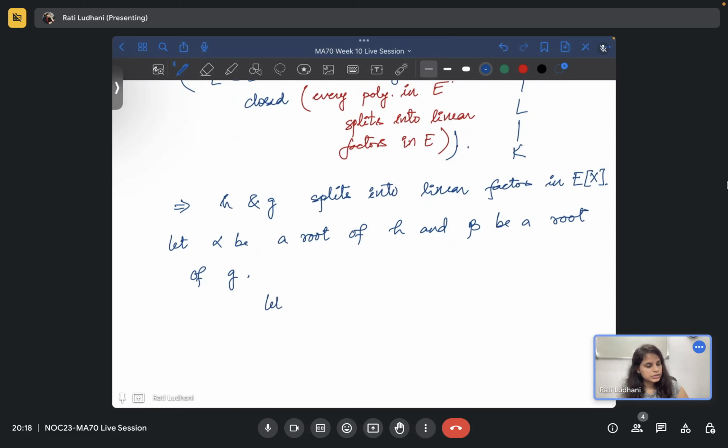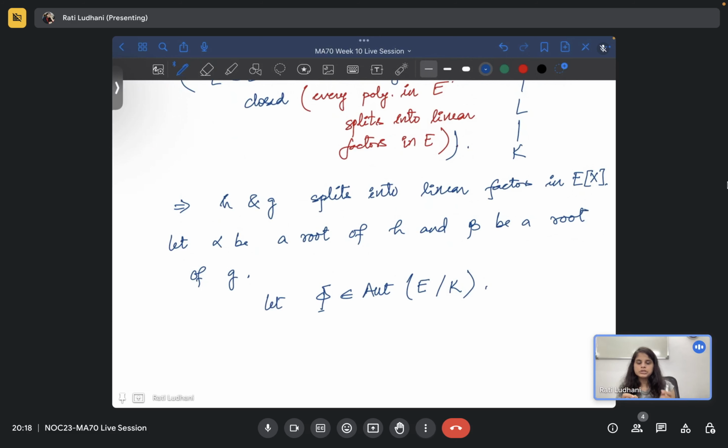So let phi be an automorphism of E over the base field K. We always have to be careful about what we are taking as the base field, because if we are talking about where the roots are mapping, we have to be cautious about whether the polynomial is irreducible or not.